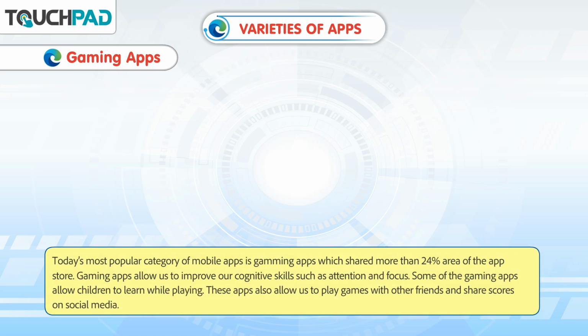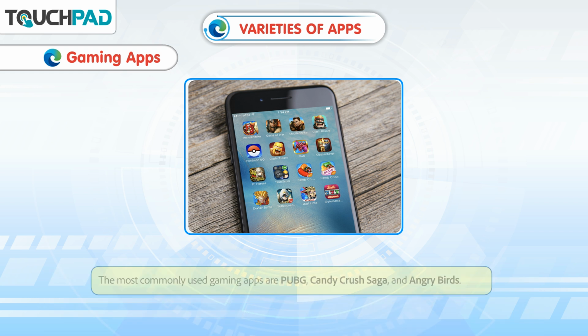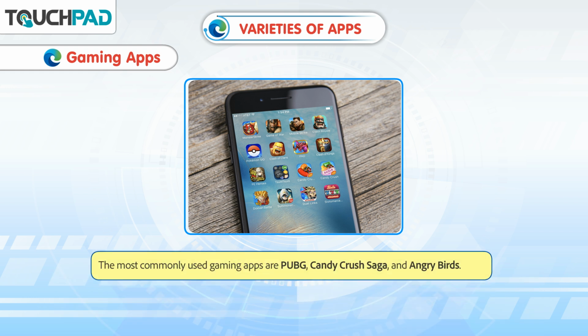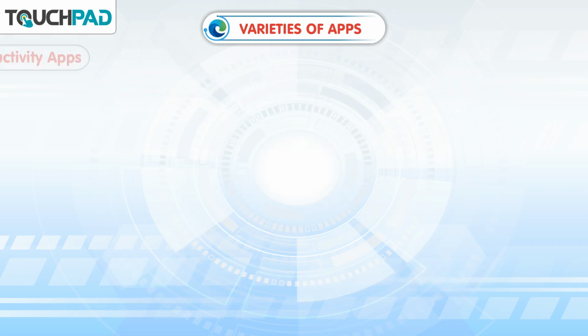Gaming apps. Today's most popular category of mobile apps is gaming apps, which shares more than 24% area of the app store. Gaming apps allow us to improve our cognitive skills such as attention and focus. Some of the gaming apps allow children to learn while playing. These apps also allow us to play games with other friends and share scores on social media. The most commonly used gaming apps are PUBG, Candy Crush Saga, and Angry Birds.